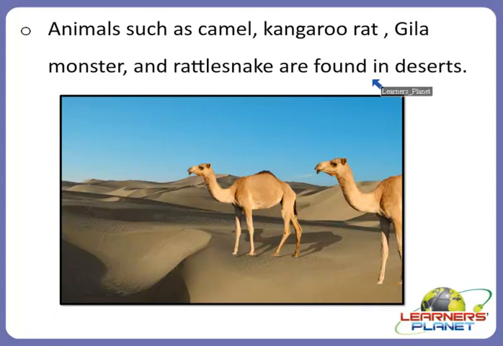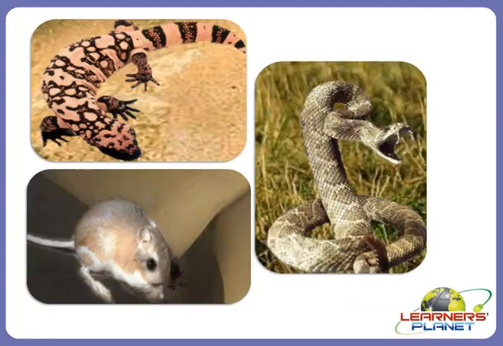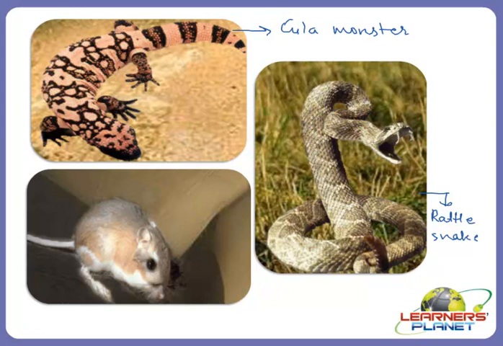This is a beautiful picture of a camel, and we can also find some other animals, like this Gila monster. This is a beautiful picture of a rattlesnake, which survives in this type of region, and this is a picture of a kangaroo rat.